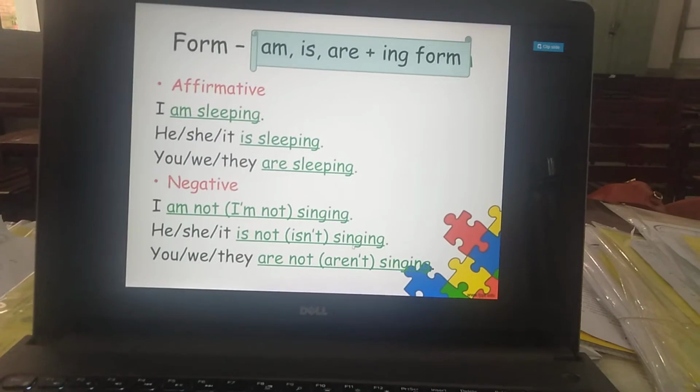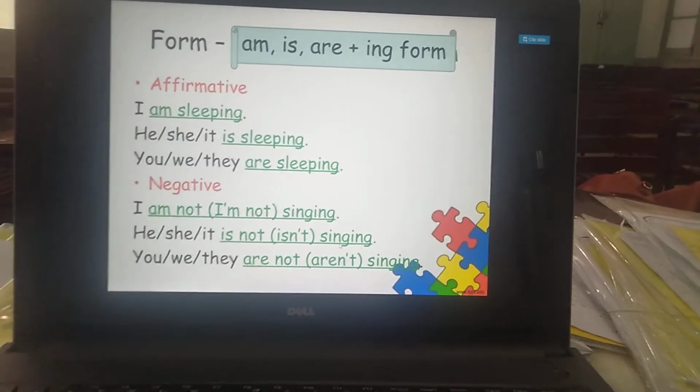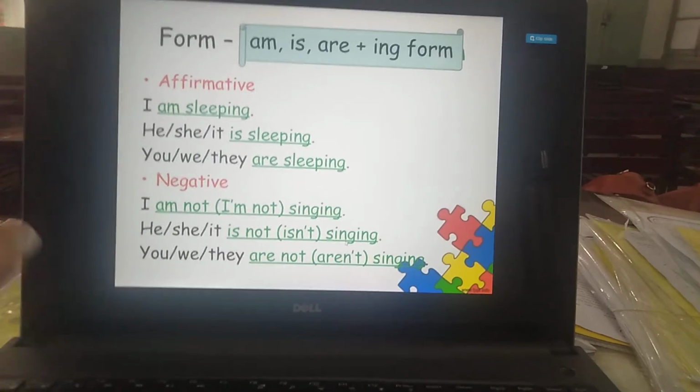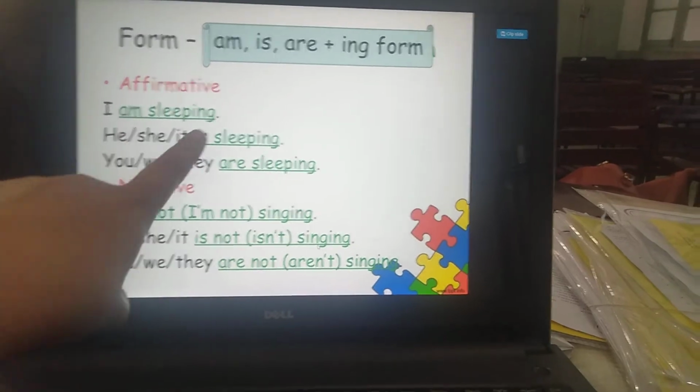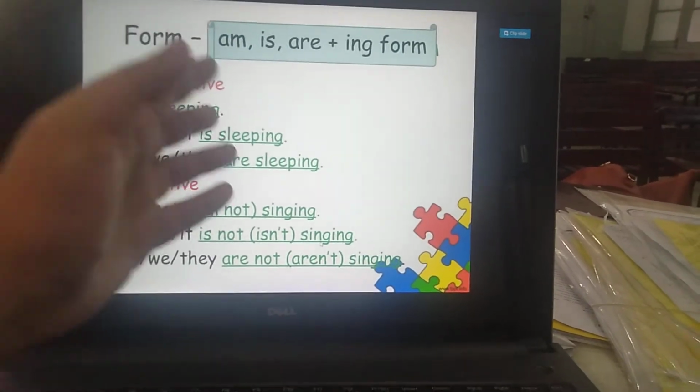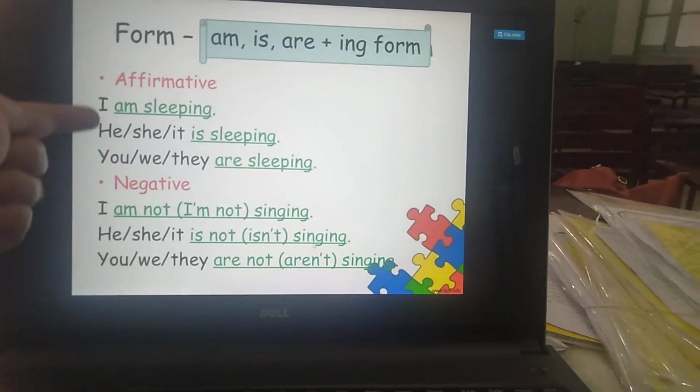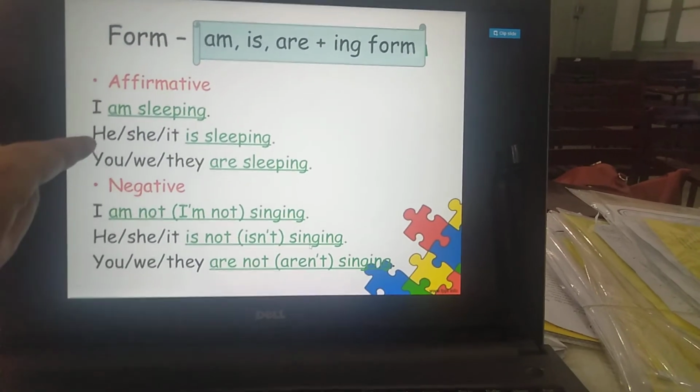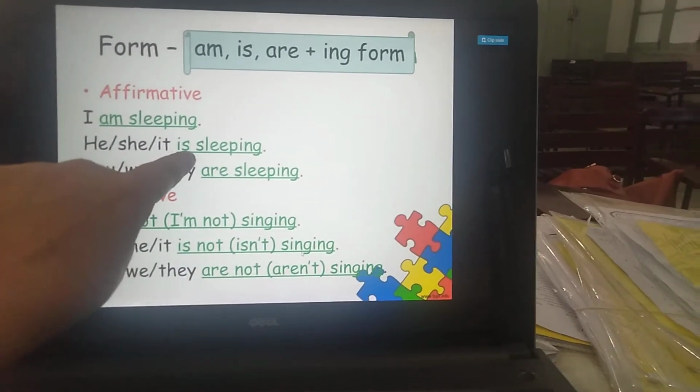I am sleeping. Okay, if we use the third person pronoun singular, it would be he, she, it is sleeping. Like for example, he is sleeping. So he is the subject and it's singular. It's third person pronoun. That's why we have used is with it.